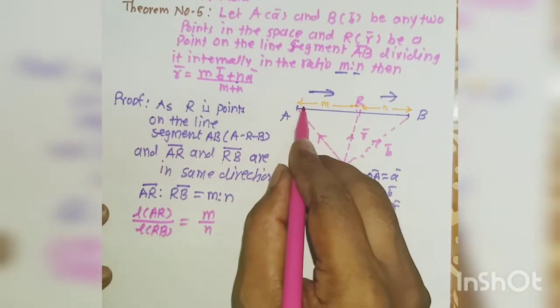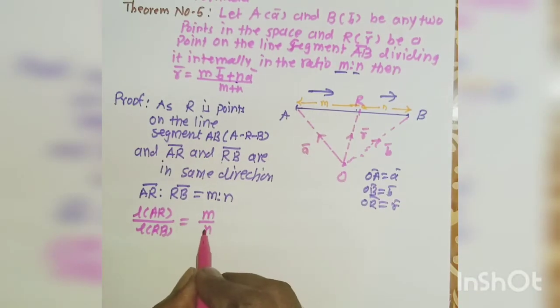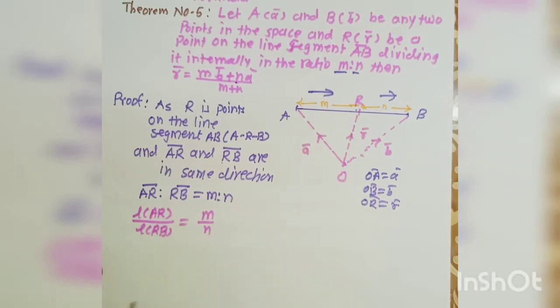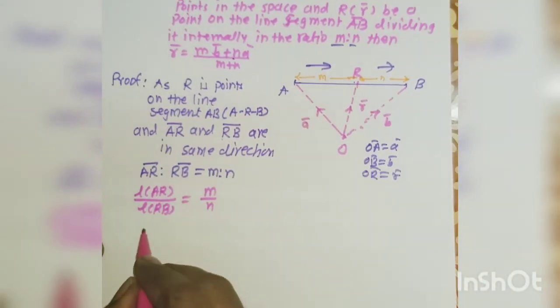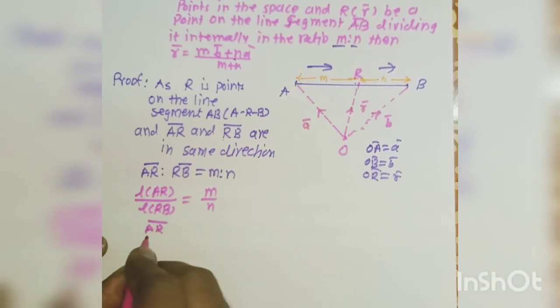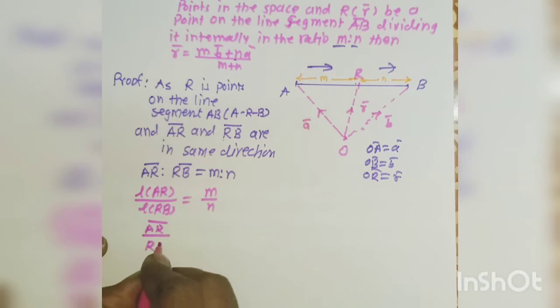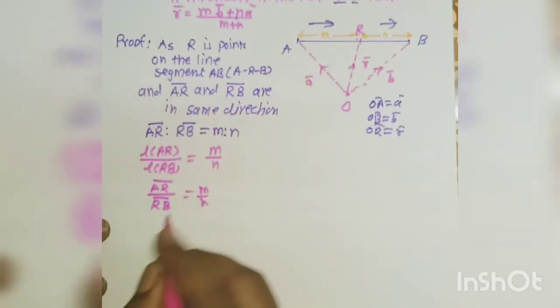Here the directions of these two vectors are the same, therefore we take the ratio as positive. Otherwise this ratio is negative. Now in vector form, AR bar divided by RB bar is equal to m by n.